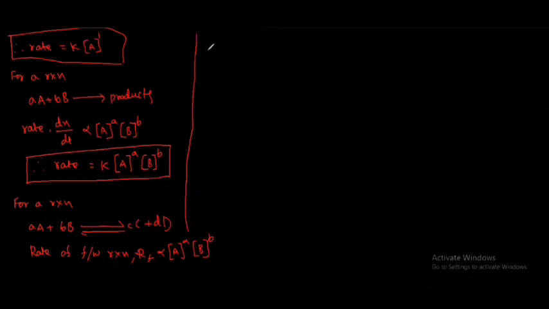Then RF is equal to K into the concentration of A power a, the concentration of B power b.